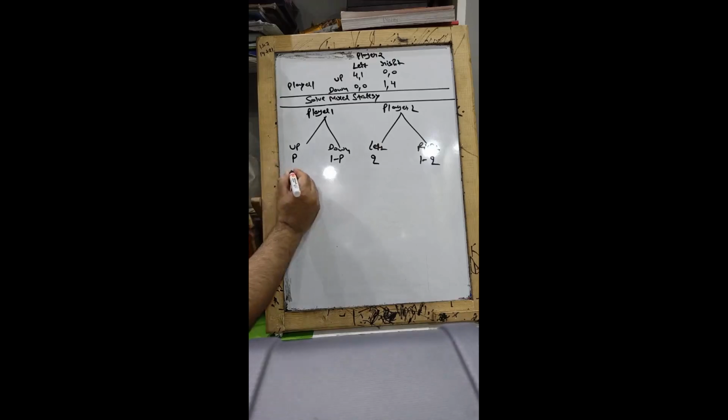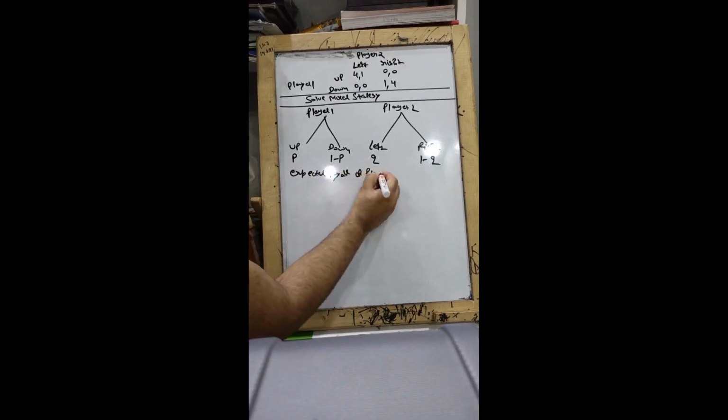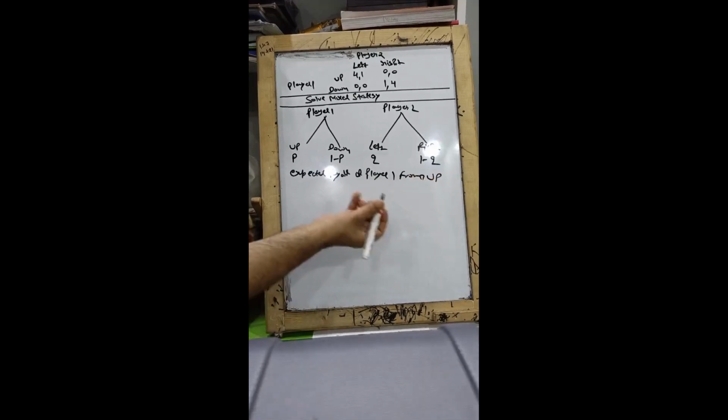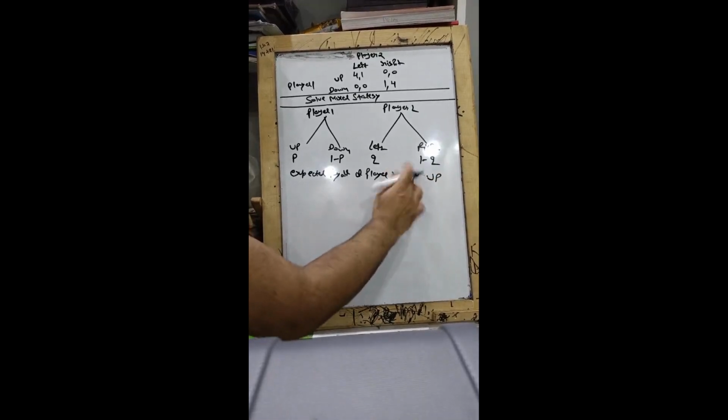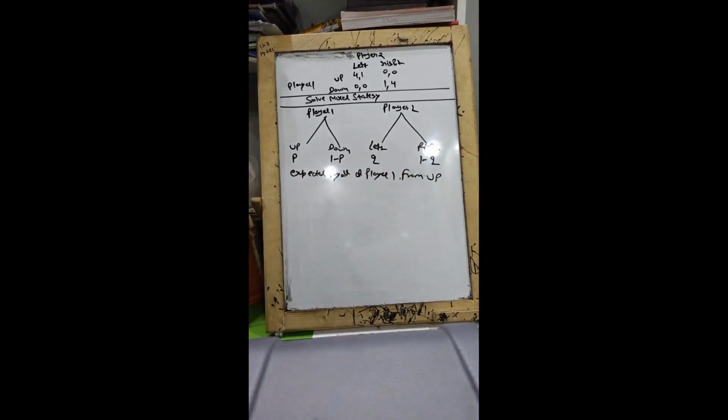Now the first thing is we write the expected payoff of player 1 from going up. Here we have assumed that player 1 has committed himself that he is going to go up. So what will be his expected payoff? In that case, his expected payoff shall depend upon what player 2 does. Now, if player 2 goes left, the probability of which is Q.